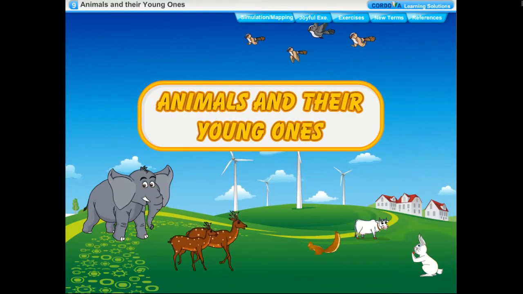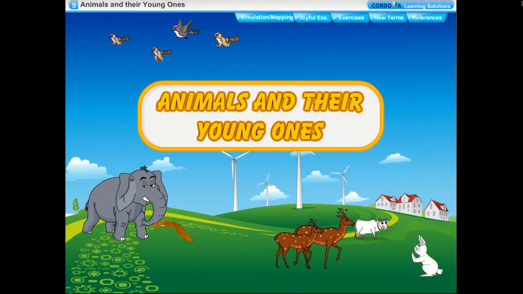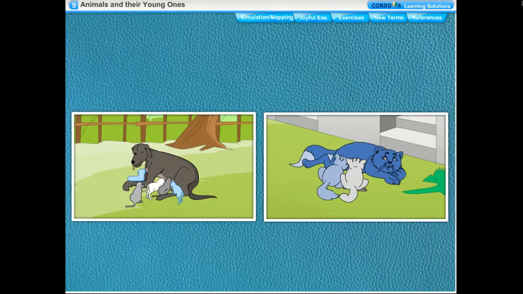Chapter 9. Animals and their young ones. All living things live for some years. They grow, become old and finally die. To continue the life on the earth, all living things reproduce young ones of their own kind. The process by which animals produce their young ones is called reproduction.